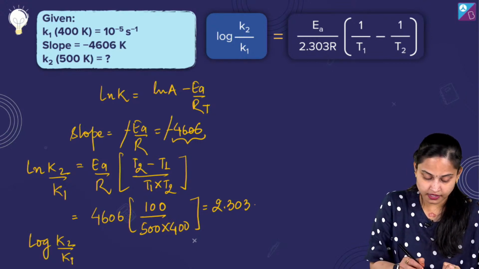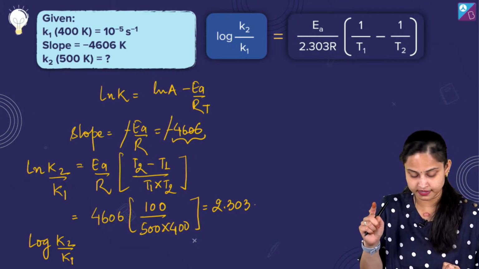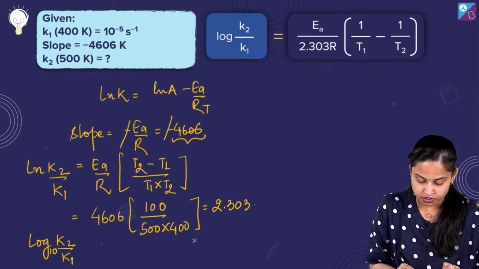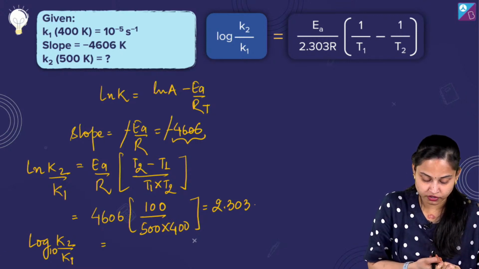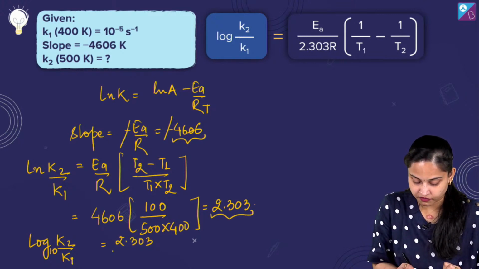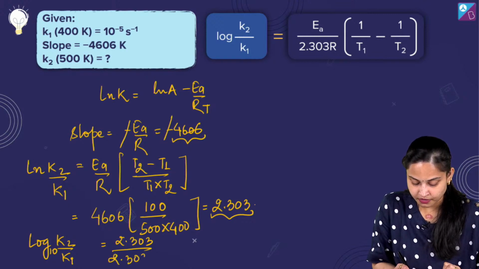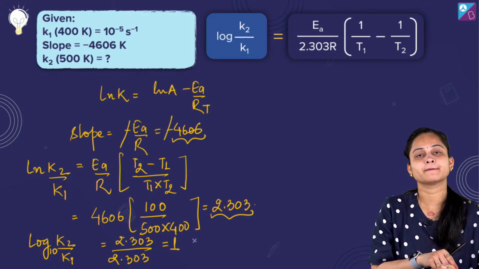Okay, so if I talk about ln, what is ln? It's 2.303 of log basically, log to the base 10. So it was 2.303 over here. I'll take this 2.303 in denominator. So it's 2.303, the value we have got, divided by 2.303. So log to the base 10 K2 by K1 will be equals to 1 over here.